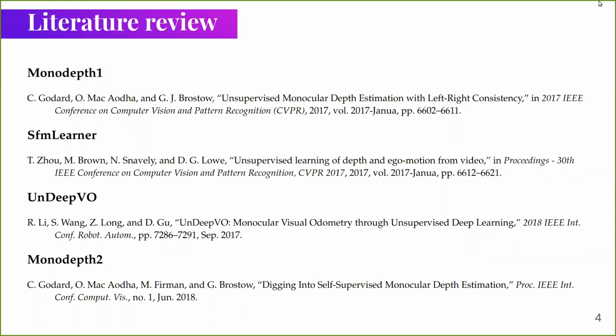The methods which use stereo images are based on a left-right spatial photometric consistency loss, as first described in the article Monodepth 1. And temporal photometric consistency loss usually is applied in methods that are based on prediction of depth and visual odometry from video sequences. One of the first such methods is described in the article about SfM Learner. The combination of this approach is presented in the work UnDeepVO.